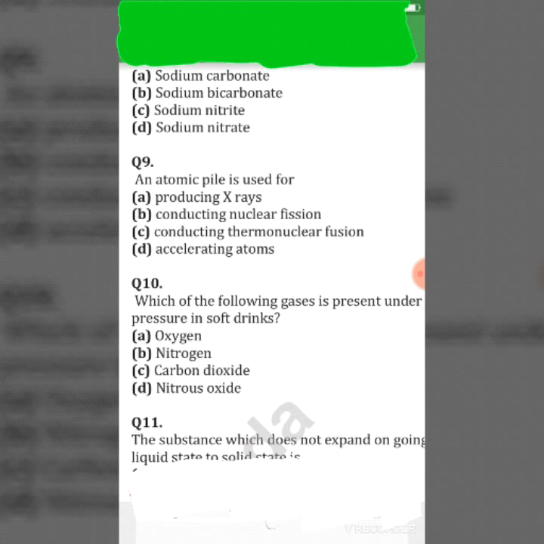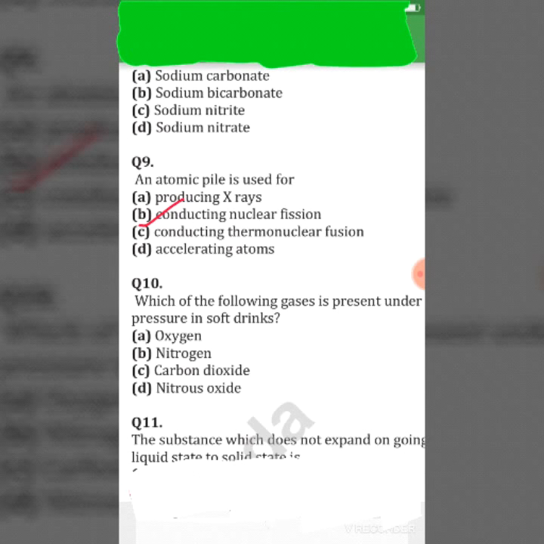Move on, next question. An atomic pile is used for A. Producing X-rays, B. Conducting nuclear fission, C. Conducting thermonuclear fusion, and D. Accelerating atoms. So its right answer is B, conducting nuclear fission.